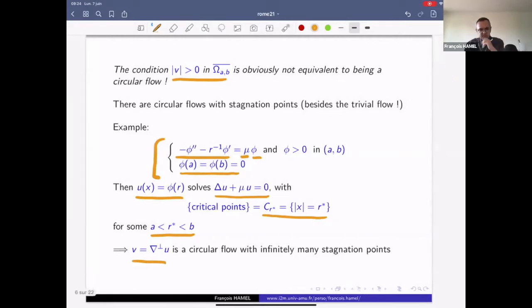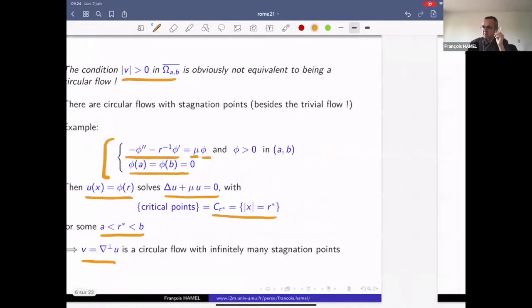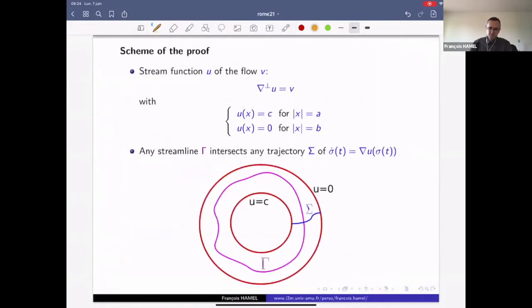So I would like now to spend maybe at least 5 minutes to give you some ideas of the proof, because the proof is quite simple to understand in this situation. And I would like to make the connection between the ODE arguments and the PDE arguments.